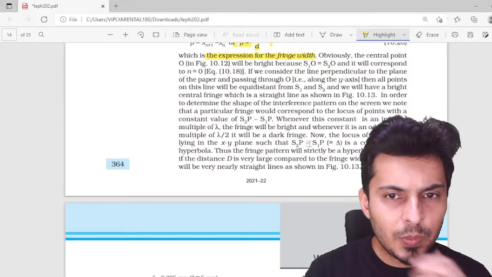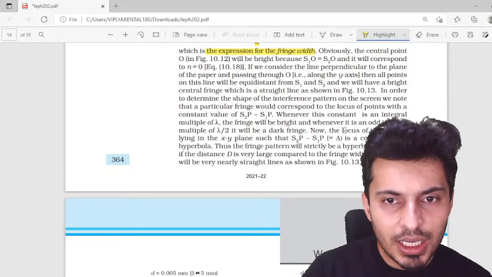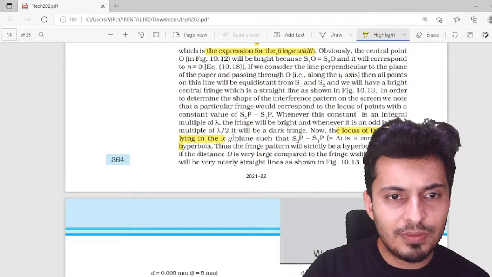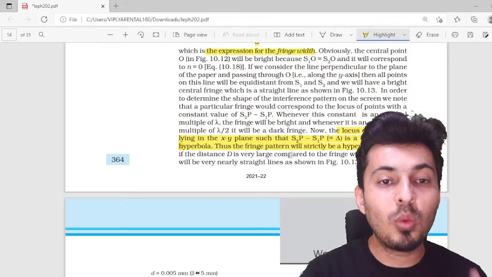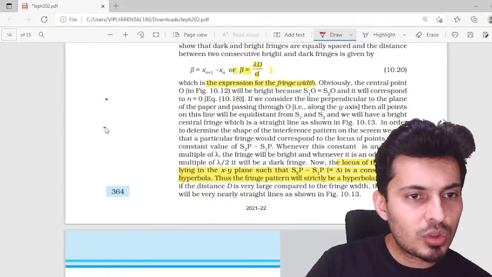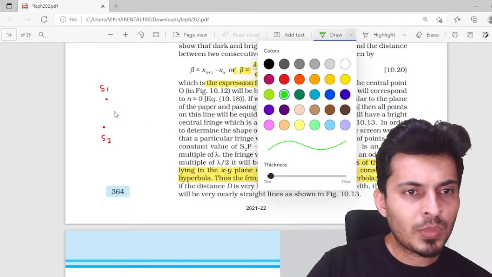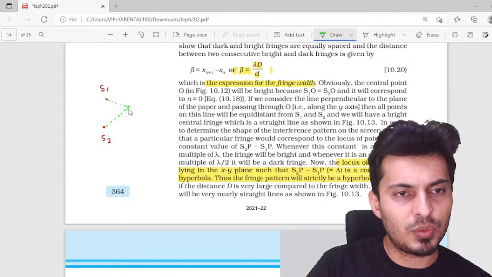All right. Now, this is also a very important line. The locus of the point P lying in the xy plane such that the path difference is constant is a hyperbola. What it means is that imagine you have two sources, S1 and S2, and at some point, let me draw it over here, you get constructive interference because the rays of light meet constructively from S1 and S2.